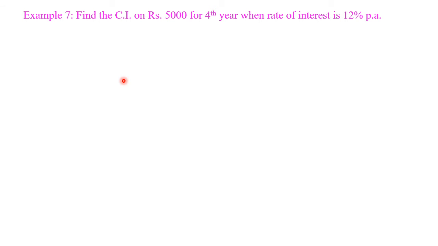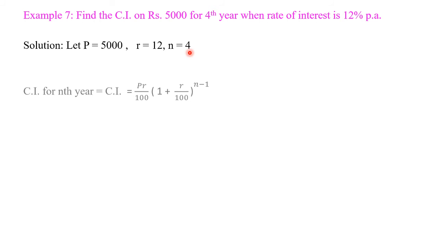In this problem, we have to find compound interest. But we have to find compound interest for the last year, the 4th year, not 4 years. So calculate carefully. Let us see the solution. Let P is equal to 5000, R is equal to 12 and N is equal to 4th, not 4.